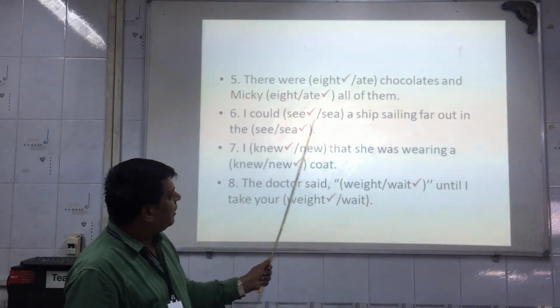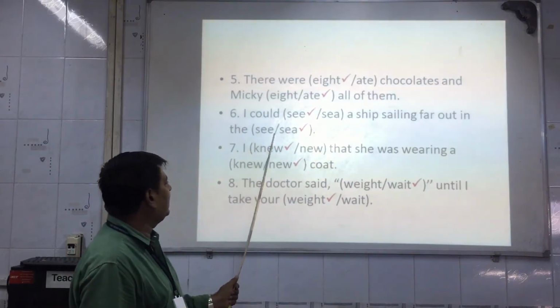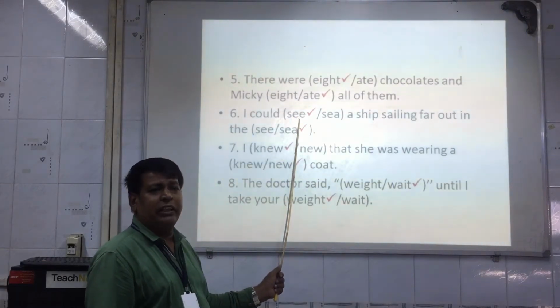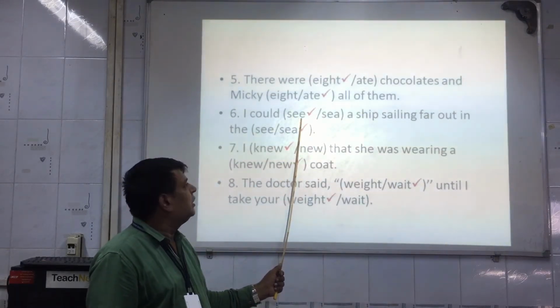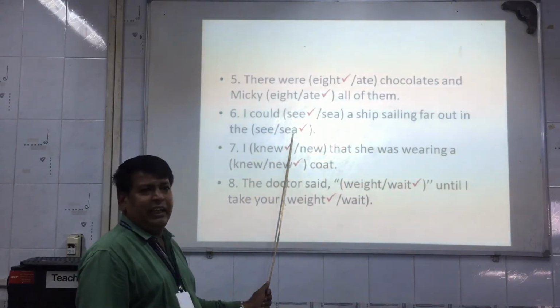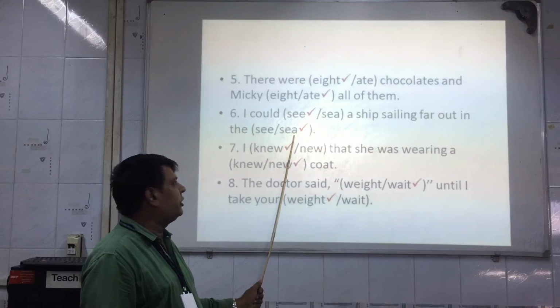Now see the sixth one. I could see a ship sailing far out in the sea. Now I could see, S-E-E means it's related to sight, vision. A ship sailing far out in the sea, S-E-A, in the sea means in the ocean.